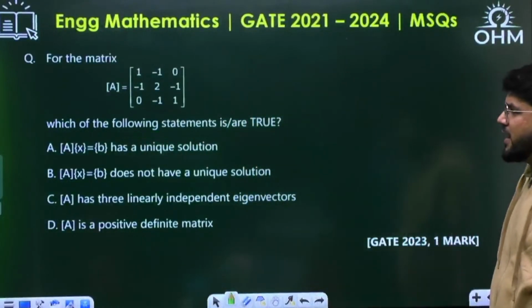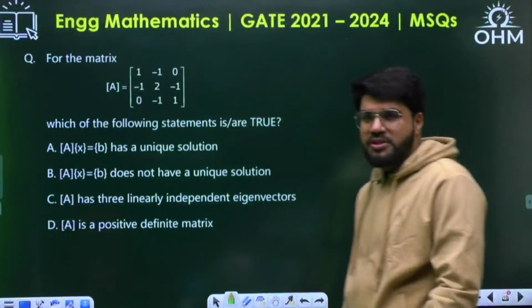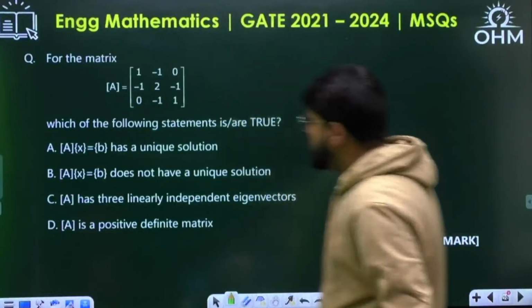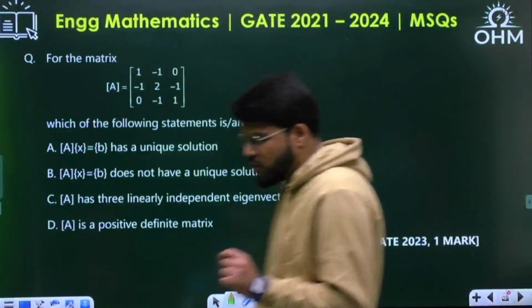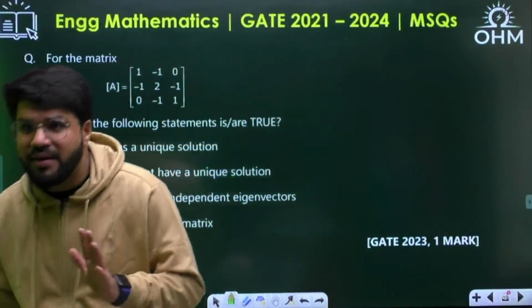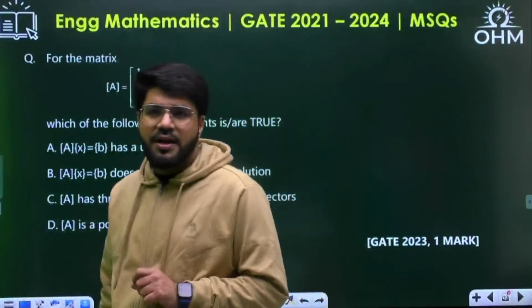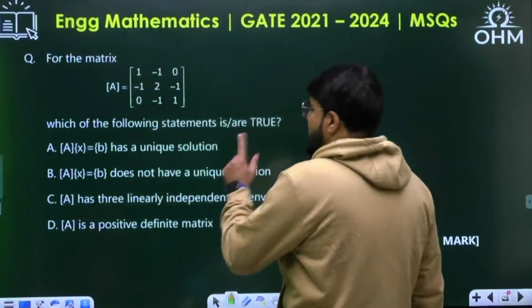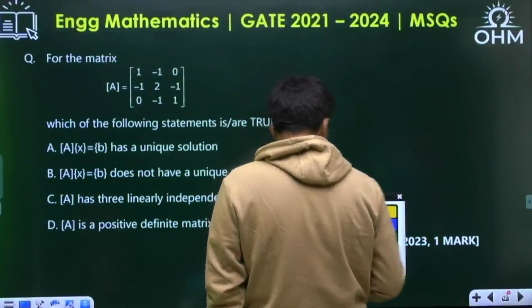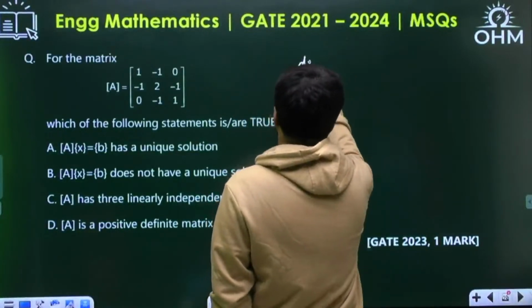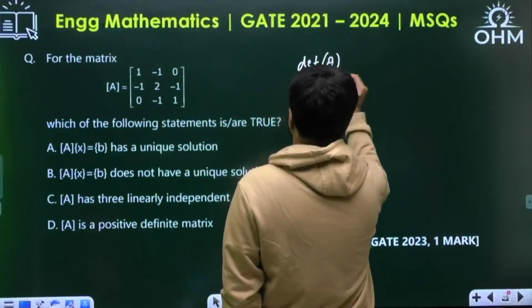Okay, whether AX equal to B, a non-homogeneous system of equations, has a unique solution or does not have a unique solution. Because it is only about a unique solution, A is a square matrix. Yes, Joshna, correct answer B and C for the previous. A is a square matrix, so only the determinant of A will be sufficient to at least conclude on the uniqueness of the solution.